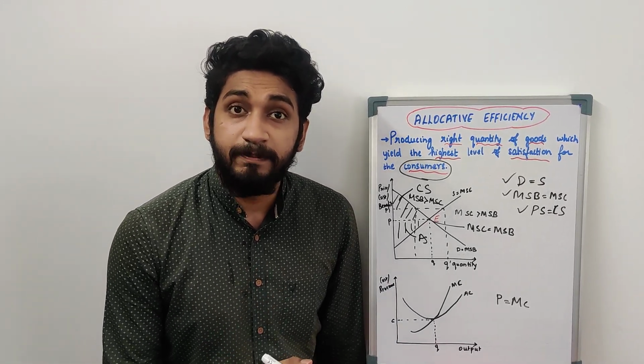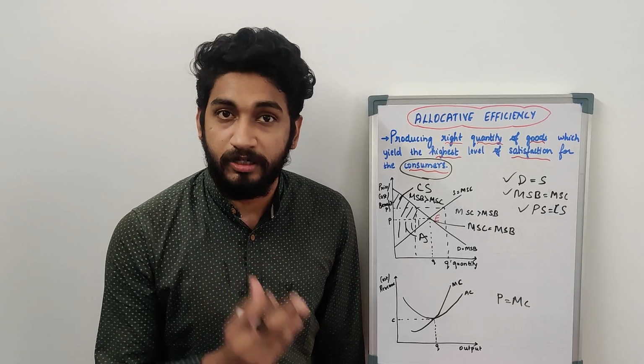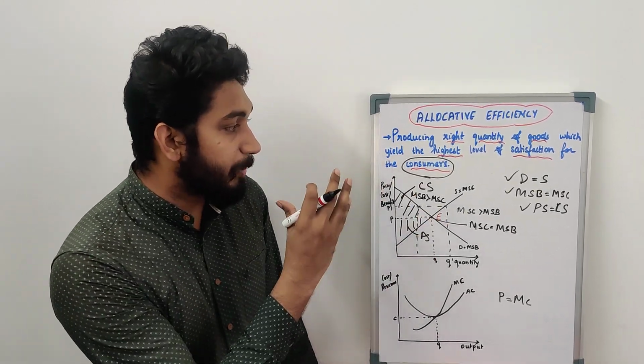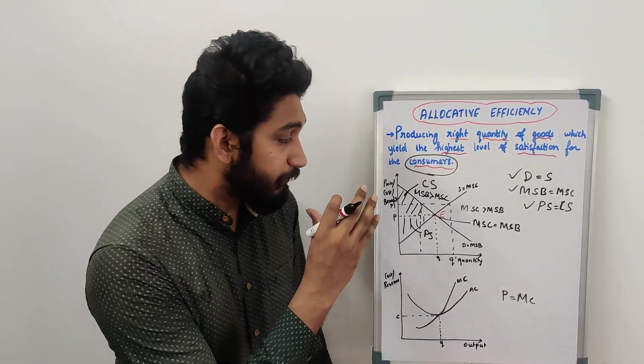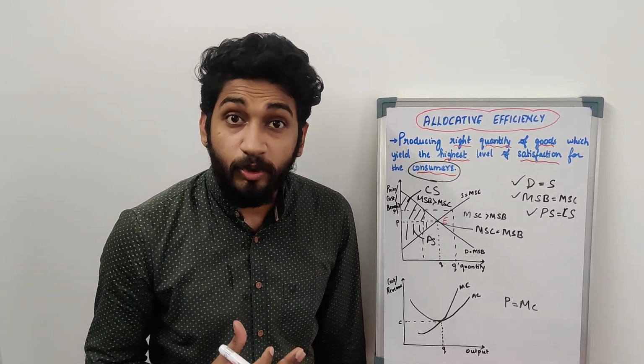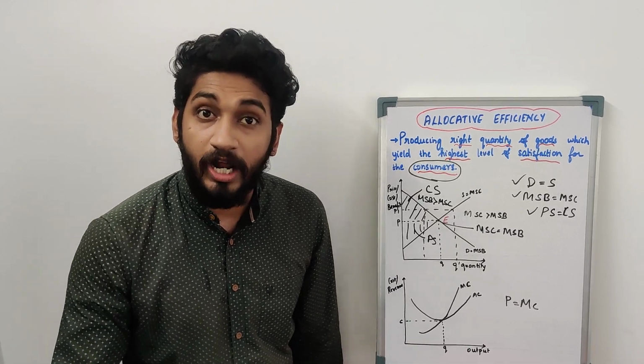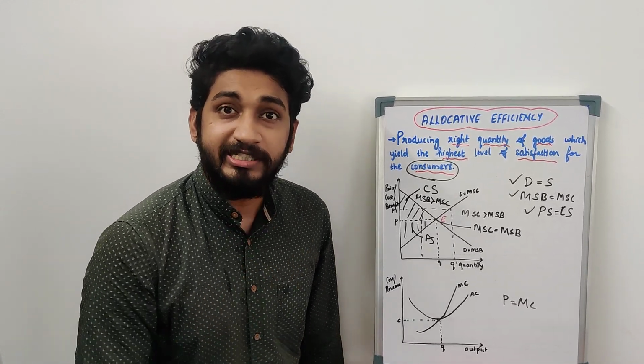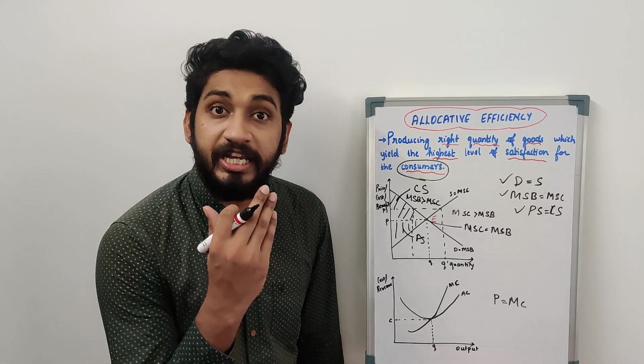Now, what is the importance of allocative efficiency? Allocative efficiency helps you in allocating the proper resources. Now, let's take an example of the economy or the firm. We know the resources are scarce. We do not want to overproduce anything or underproduce anything. So for this to happen, we have to be allocatively efficient.